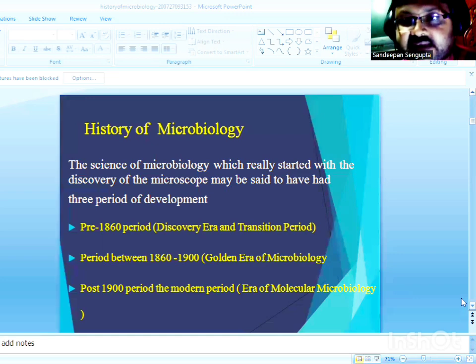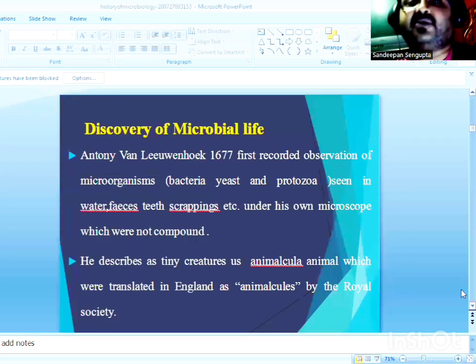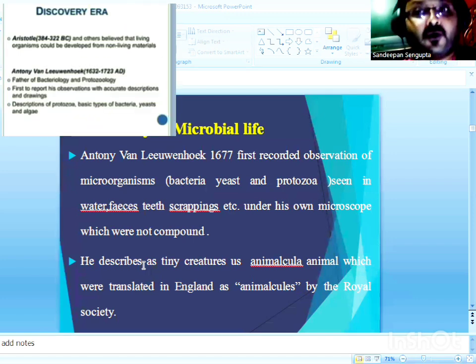Now let's start with the developments that took place in the discovery era. The discovery era dealt only with the discovery of microorganisms, and it was dominated by the contributions made exclusively by Antony van Leeuwenhoek. So what were the contributions of Antony van Leeuwenhoek, and how were these microbes discovered?